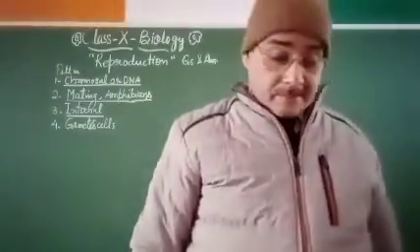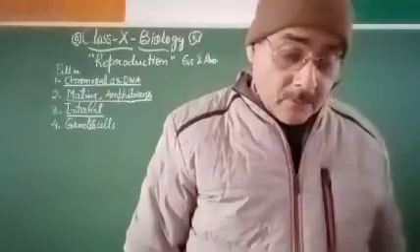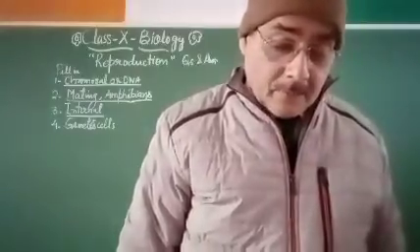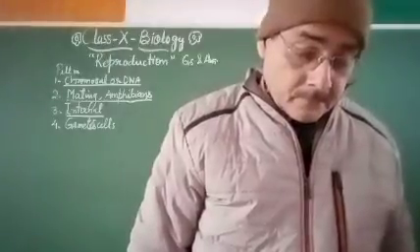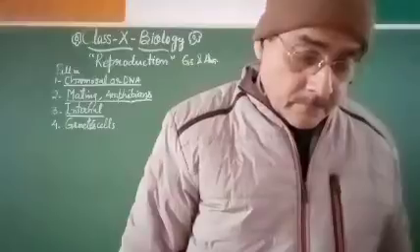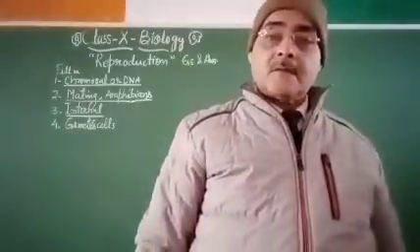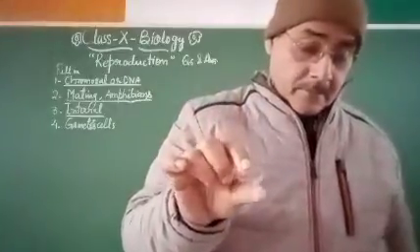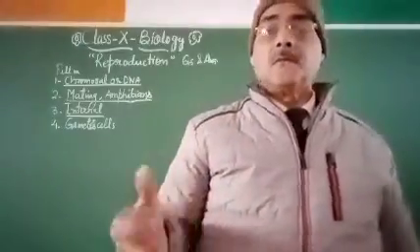Then dash bearing ovary with dash are the female reproductive part of a flower. Okay, so the answer will be carpel or gynoecium bearing ovary with ovules.